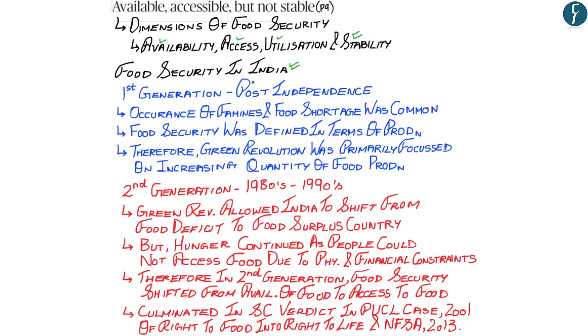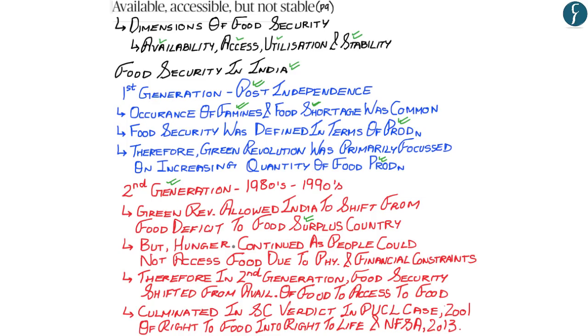The first generation occurred after independence, wherein there were large occurrences of famines and food shortages in India, and so food security was defined in terms of production, and therefore the Green Revolution that occurred in the 1970s was primarily focused on increasing the quantity of food production. And it was after this that the second generation of food security occurred in India, wherein the Green Revolution had allowed India to shift from a food deficit country to a food surplus country.